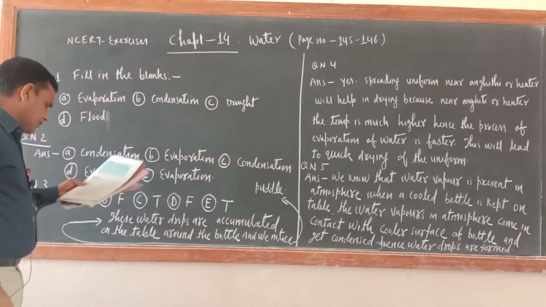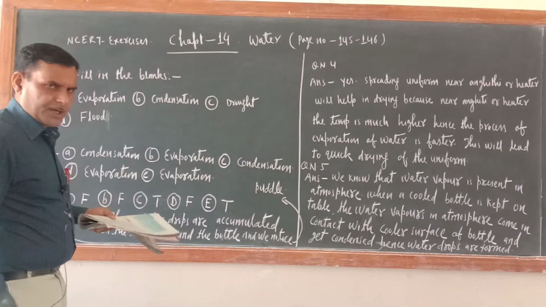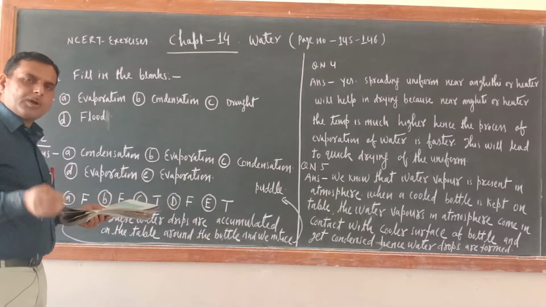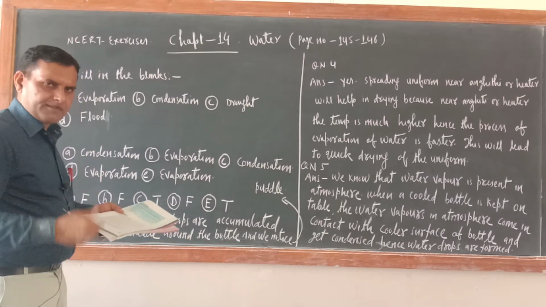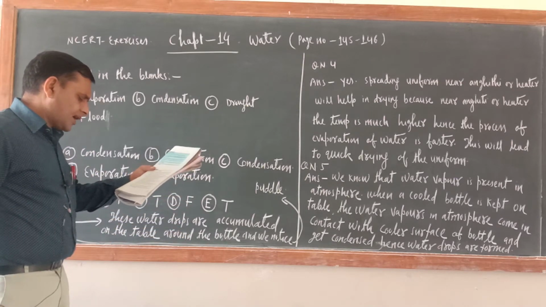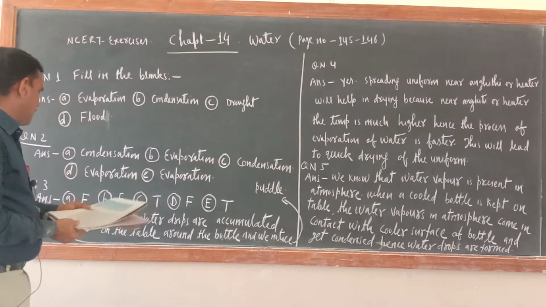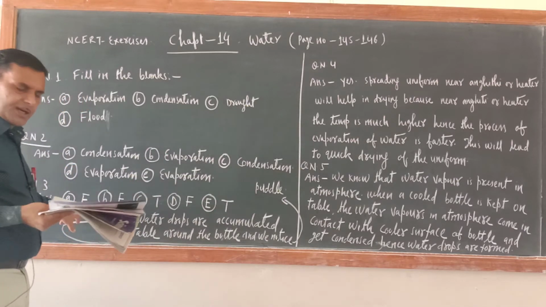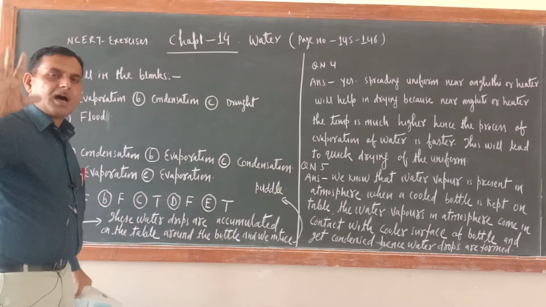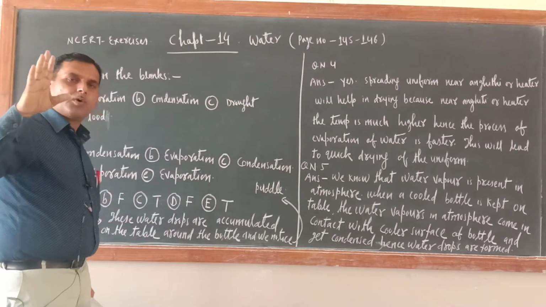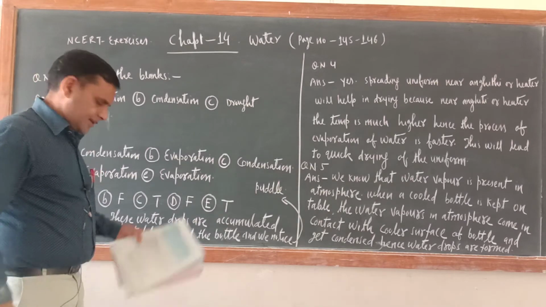Next one is: which of the following statements are true. They are asking only for true, and some statements are false also. We will mention false also. Water vapor is present in air only during the monsoon. False. Water vapor is present in the air at all times. Their quantity may vary. In winter or monsoon season they may be more, but in summer they may be less, but they will be there.